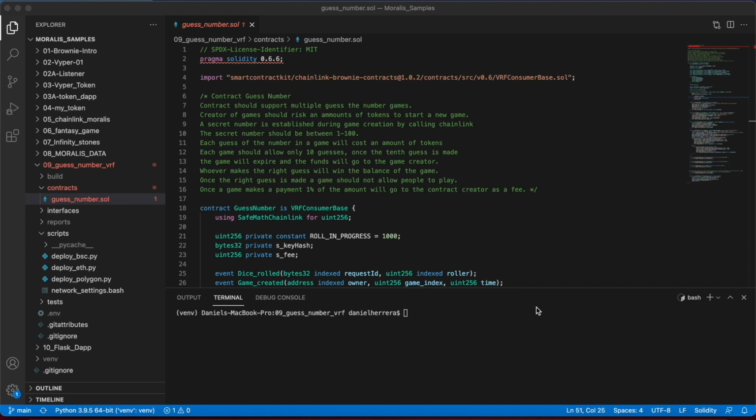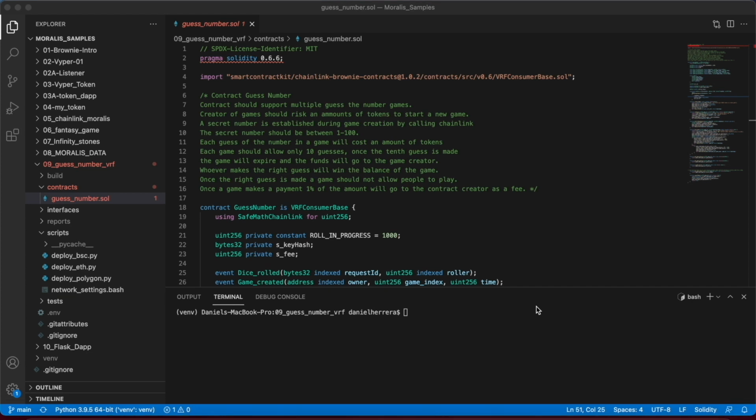Also, and this is the part that might get interesting, whoever created the infrastructure is going to charge a certain amount, in this case 1%, of all the funds that move outside of the contract. That means when a game expires and payment goes to the owner of the game, there is a commission for whoever created the smart contract. When a game is solved and payment goes to the player, there is a commission to whoever created the smart contract. This is going to be working with BNB because we are playing in the Binance Smart Chain Network.